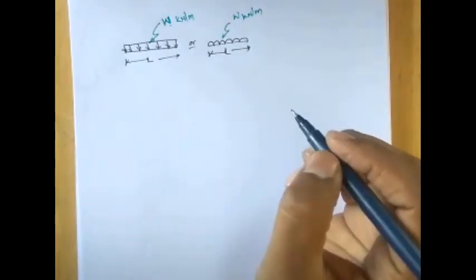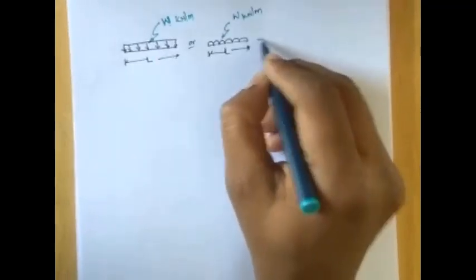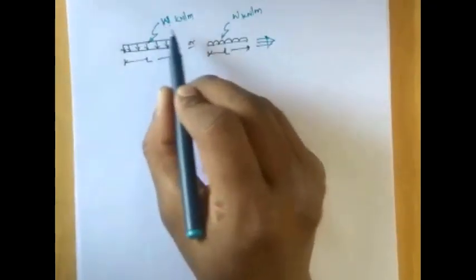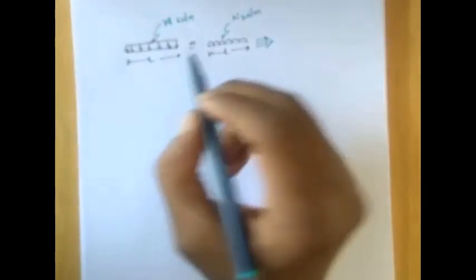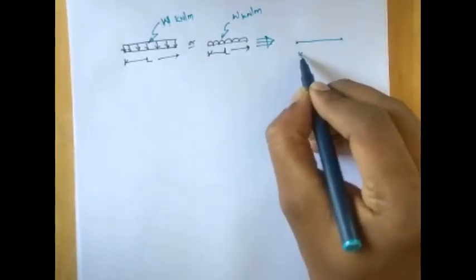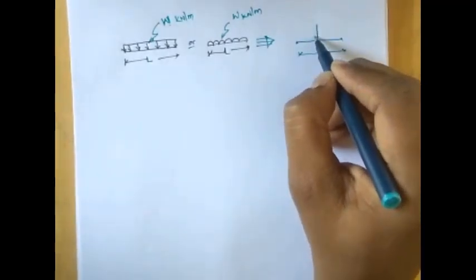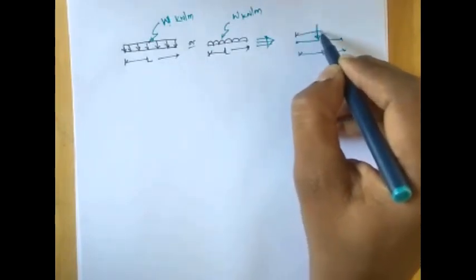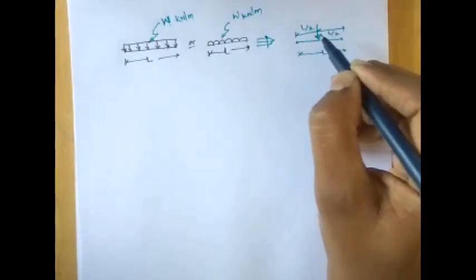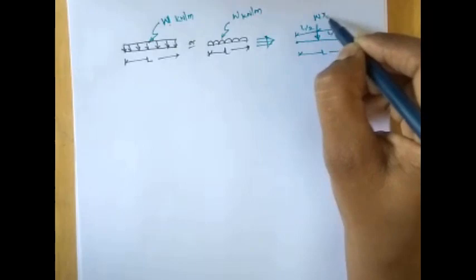Here the W load is acting on a span of L. If I want to convert that load into the equivalent point load, then the point load will act at the center, which is at L by 2 distance, and the magnitude of the load will be W into L.